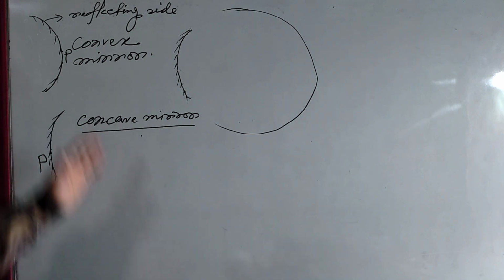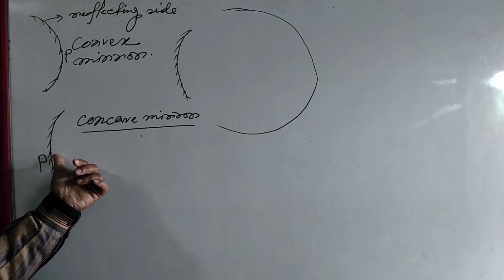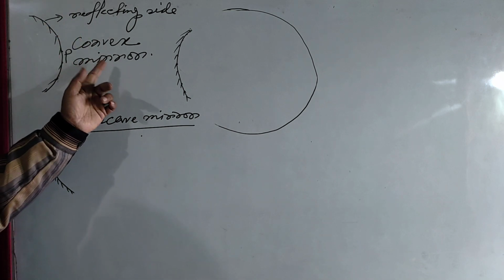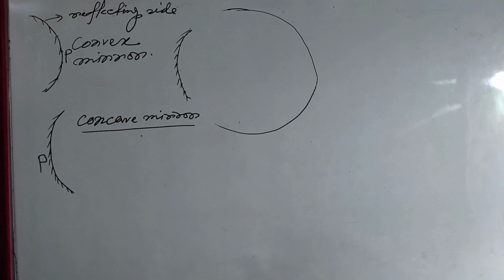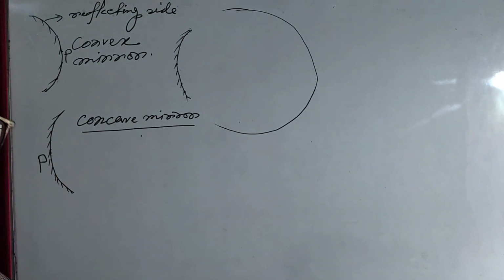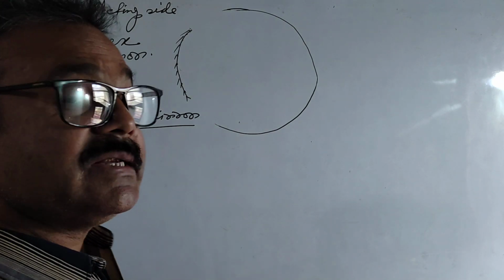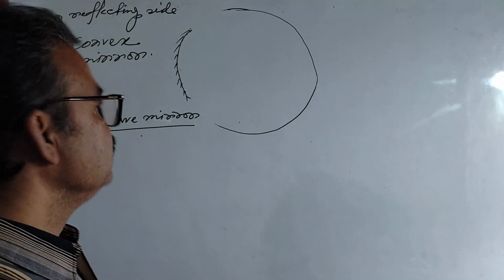Okay, then pole, in case of concave mirror the most depressed point, and in case of convex mirror the most bulged point is called pole of the mirror. Is it clear? Okay, now another important point, that is center of curvature.